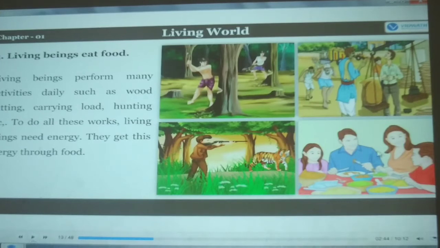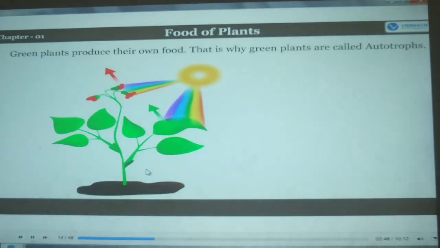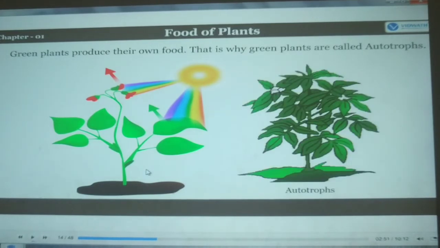In the fourth paragraph, here is the picture of a family. They are eating food. So this food is the third characteristic of the living being. So living beings need food to eat. Green plants produce their own food. That is why green plants are called autotrophs. So as man, woman and animals need food, even plants need food to eat. So this is the picture of the plant.